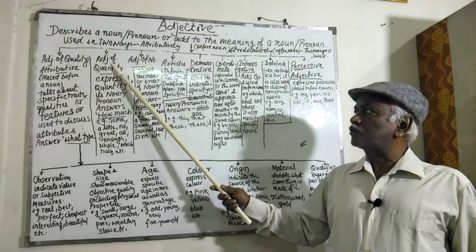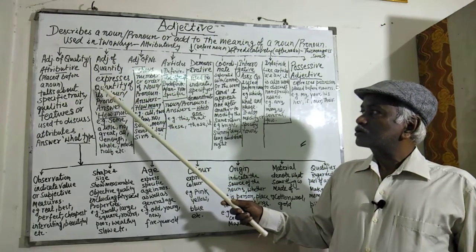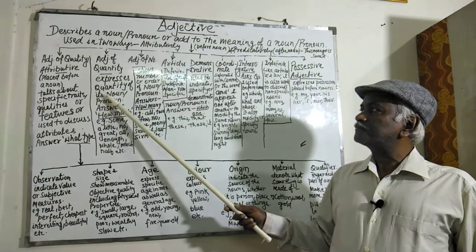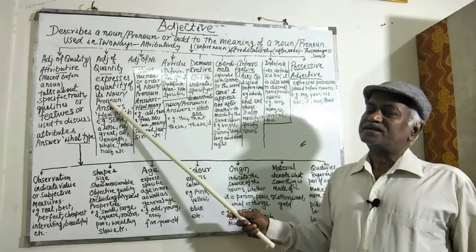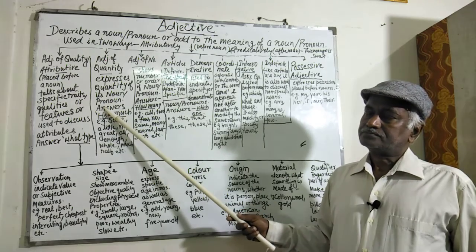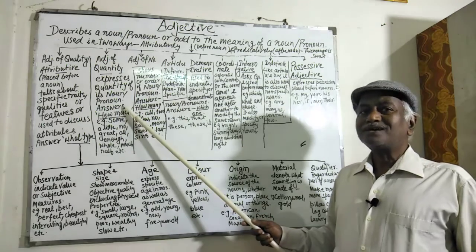Then adjective of quantity. A word that expresses the quantity of its noun or pronoun is called an adjective of quantity. That means it answers how much the thing is.